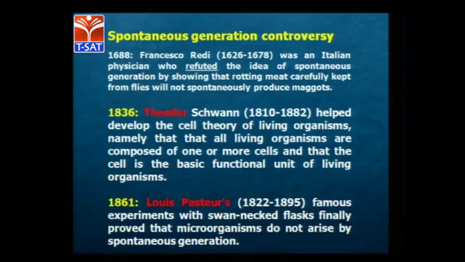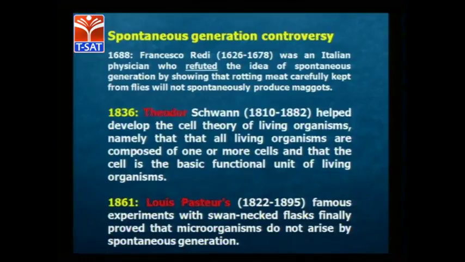There are also the spontaneous generation controversies and theories that were developed. In 1688, Francesco Redi, an Italian physician, identified that rotting meat produces maggots, which are also a type of organism. In 1836, Theodor Schwann identified the cell as the functional unit of living organisms.